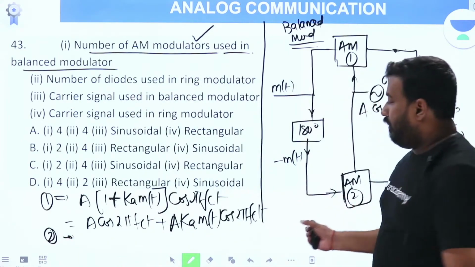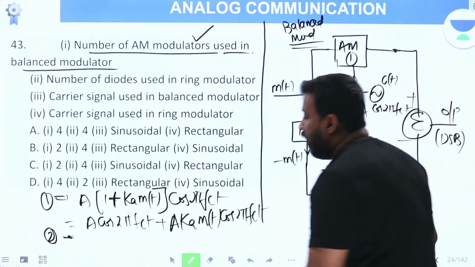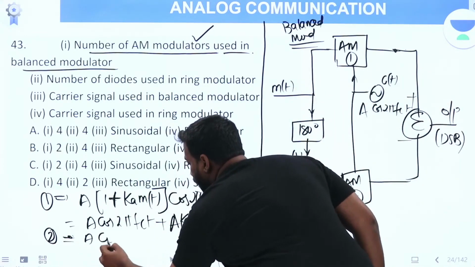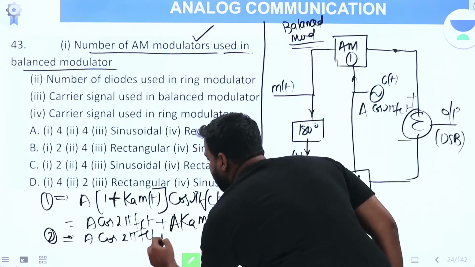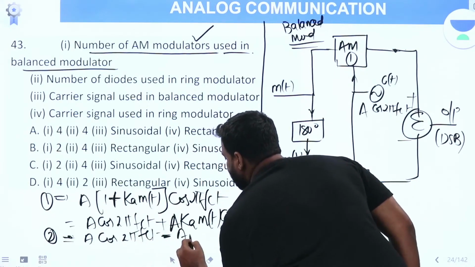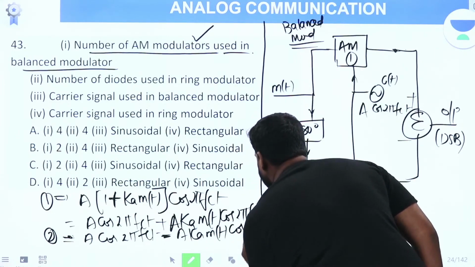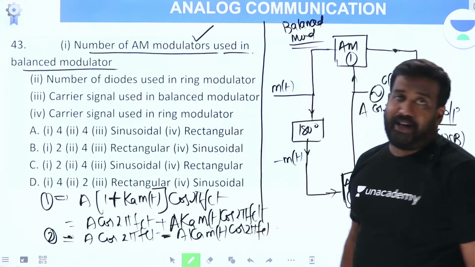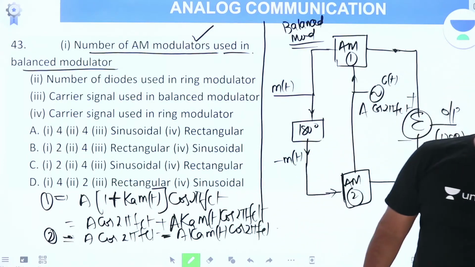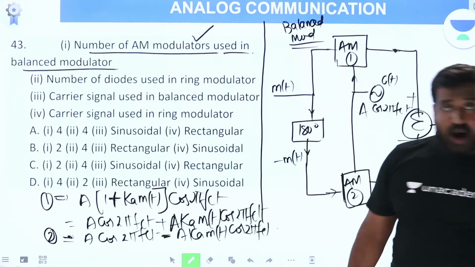The output of modulator 2 is the same output, but now m(t) is replaced by minus m(t): A cos 2πfct minus A Ka m(t) cos 2πfct.